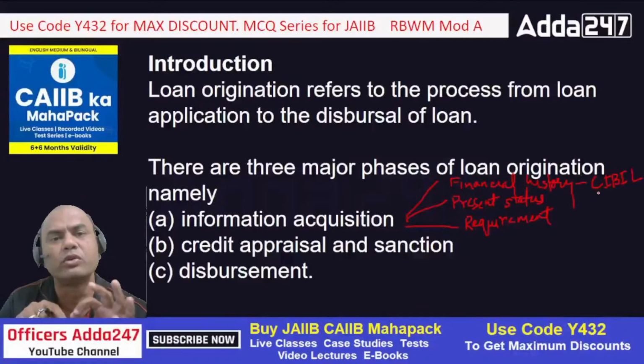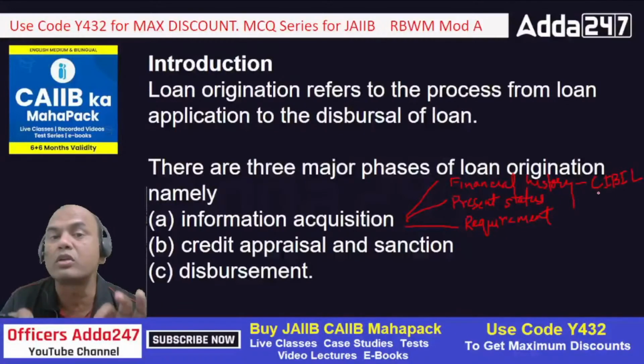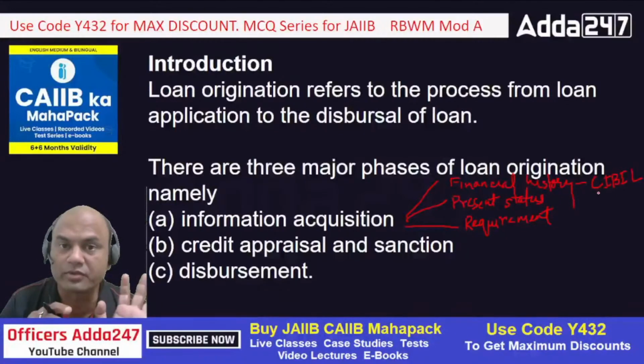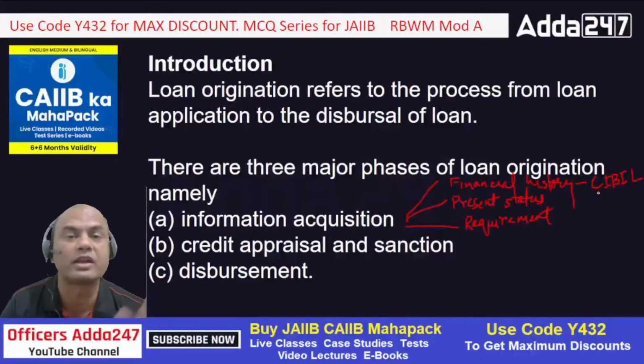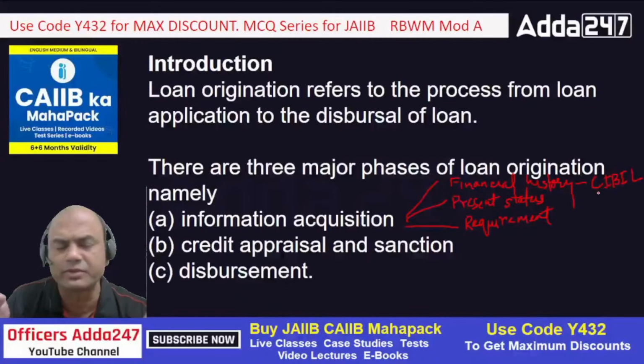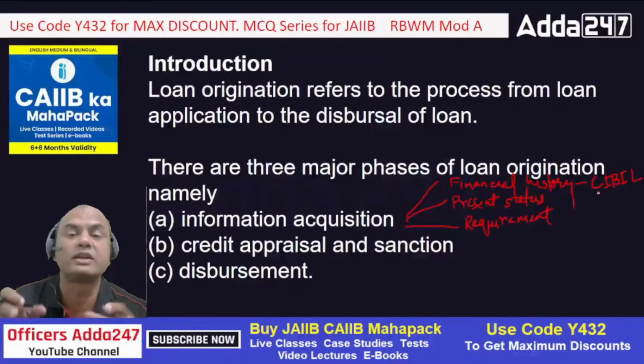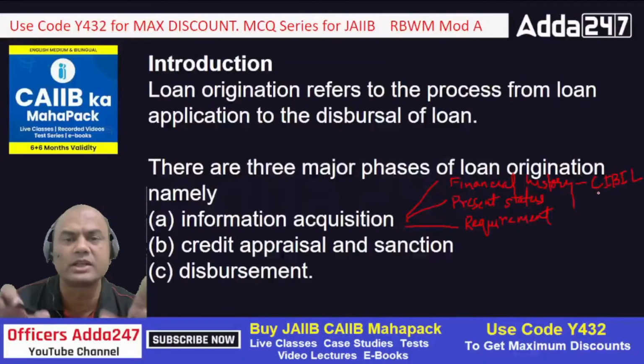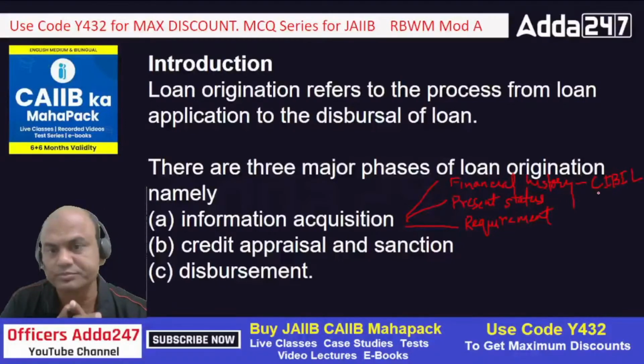Always remember, we should only be focused on financial history of that customer, not on the personal history of that customer. What that customer is, what is his family background is definitely to be checked. But what all does he do other things in life? We are only concerned with the financial status. Okay. Then the present status of that customer.